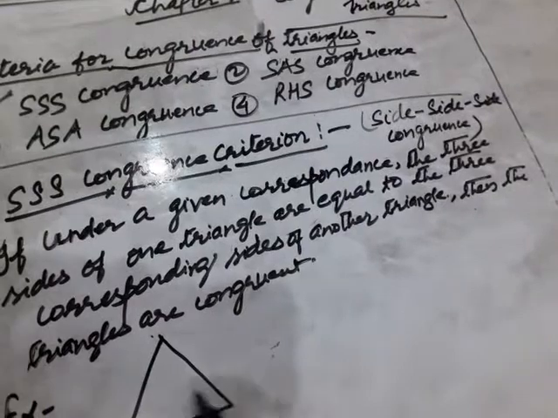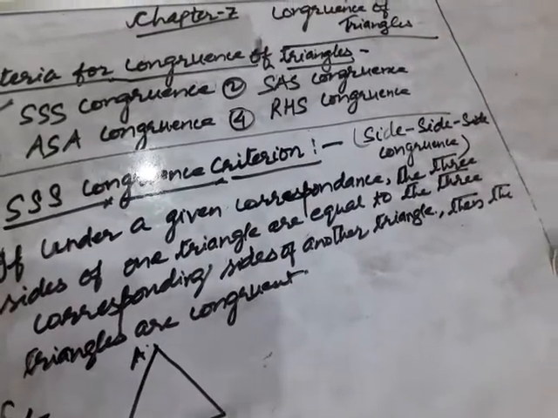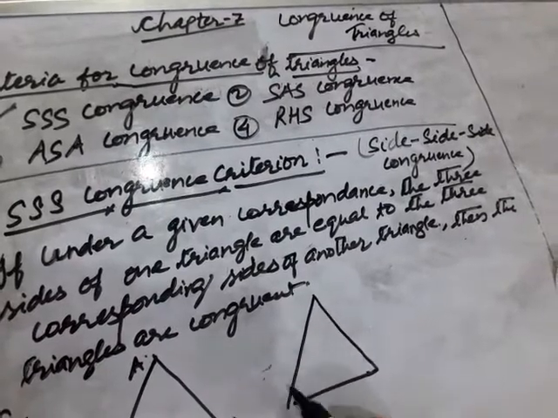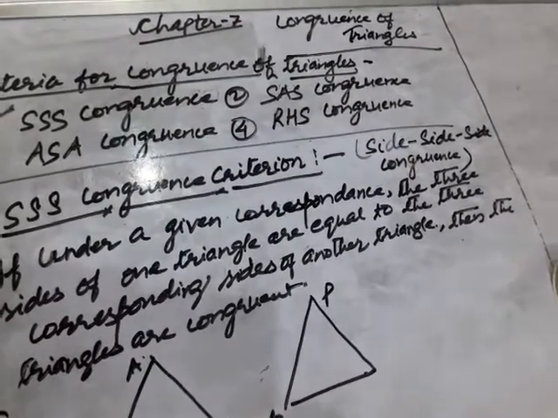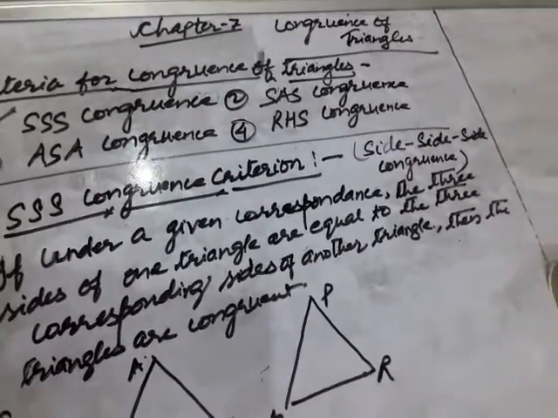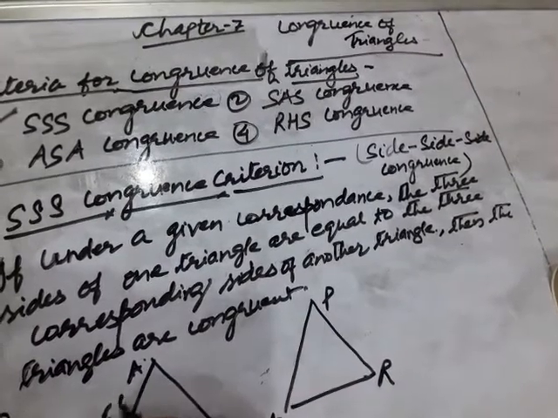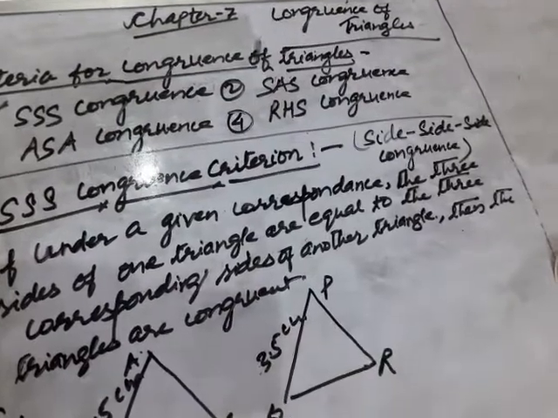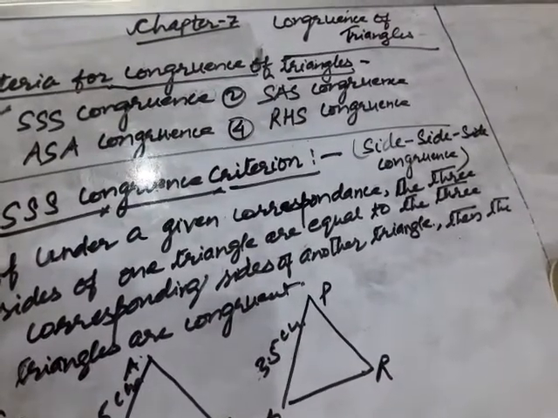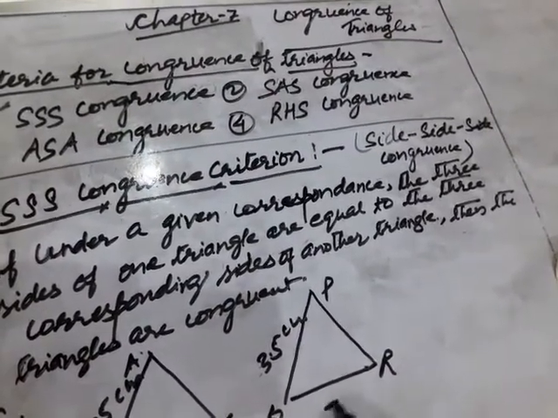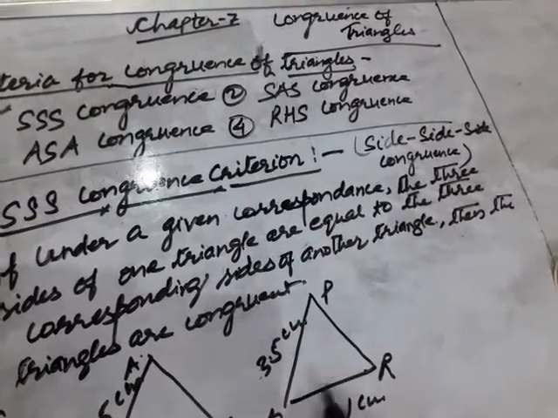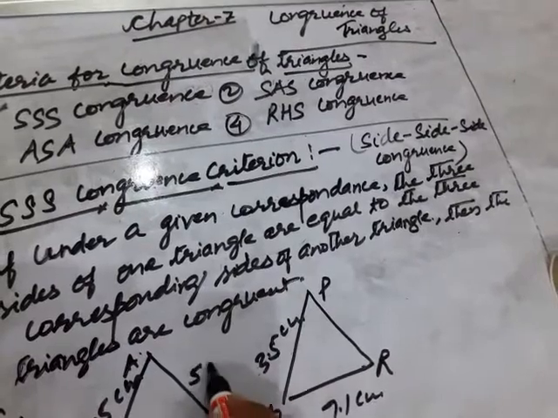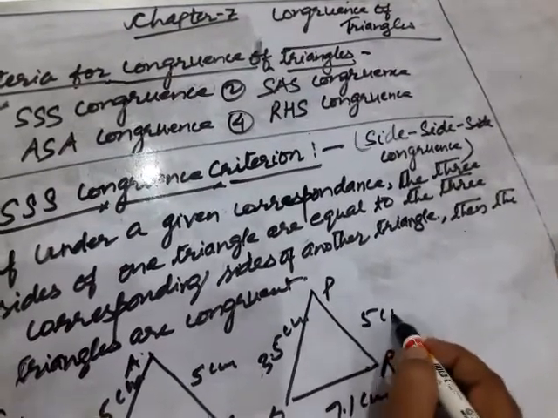Let it be ABC. Another triangle is also there. Let it be PQR. This is 3.5 centimeter. This is 3.5 centimeter. This is 7.1 centimeter. This is also 7.1 centimeter. And this is AC, let it be 5 centimeter. And this is 5 centimeter.